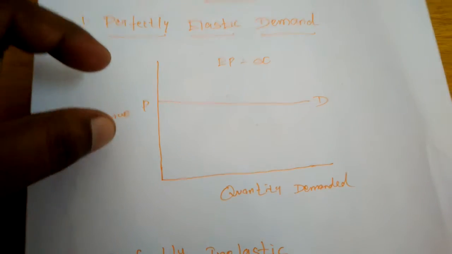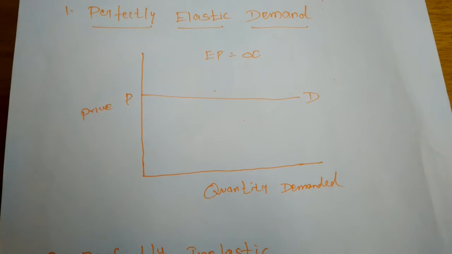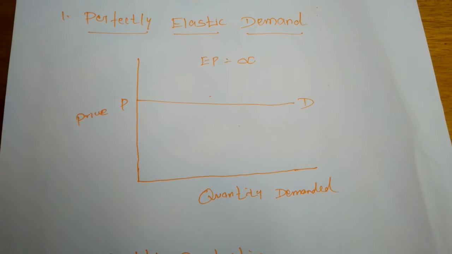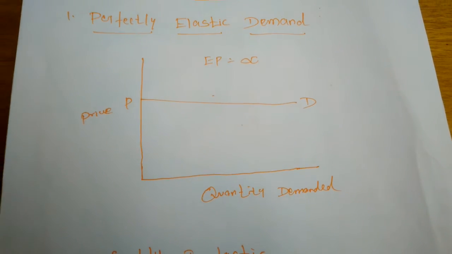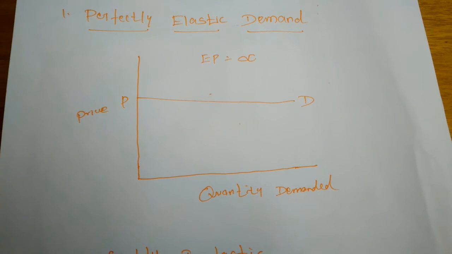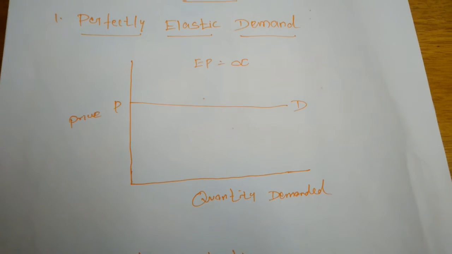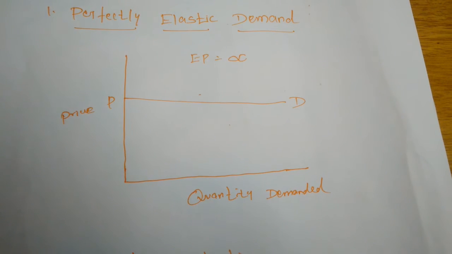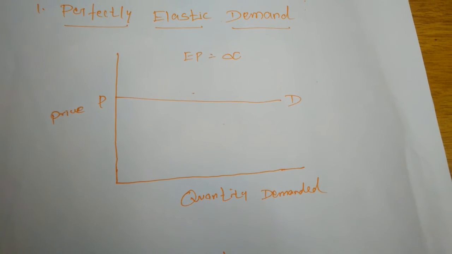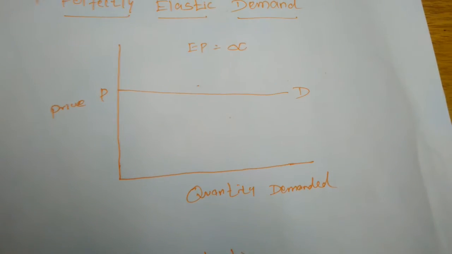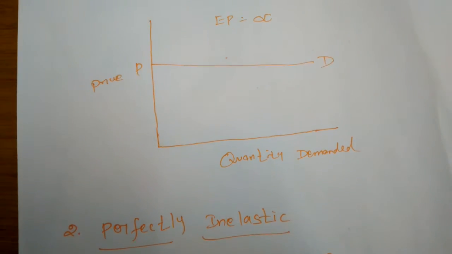For example, take the price of gold, diamonds, or any luxury ornaments. If the price of luxury goods increases just slightly, the demand for those commodities will fall very sharply. But if the price decreases slightly, the demand will increase very highly.